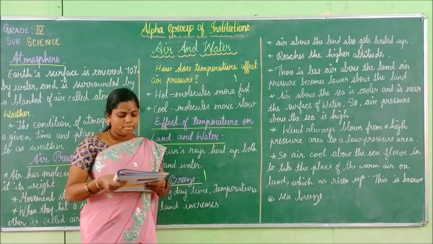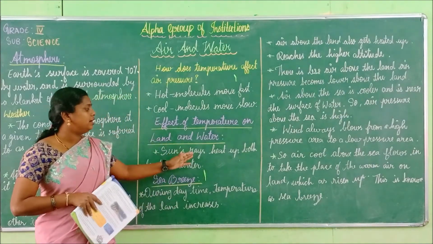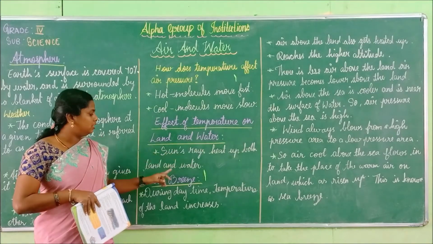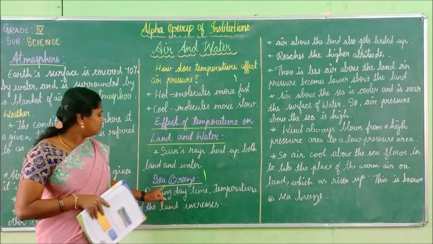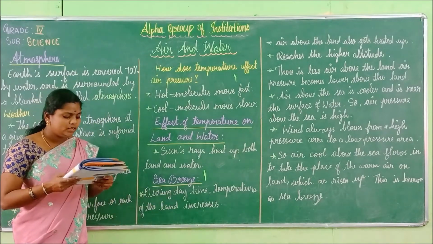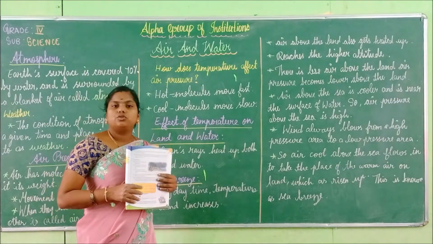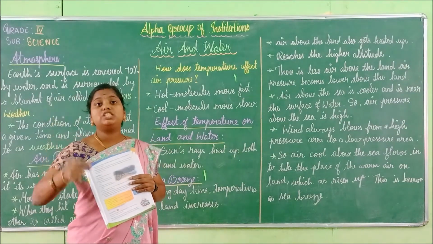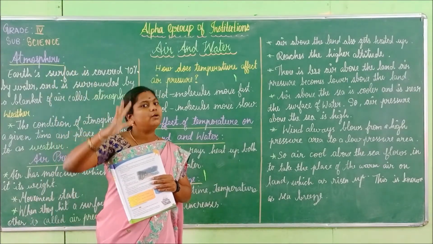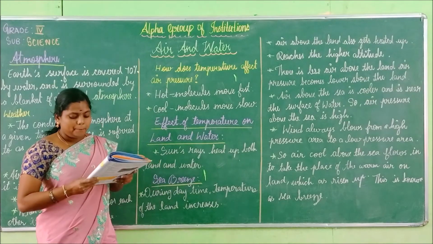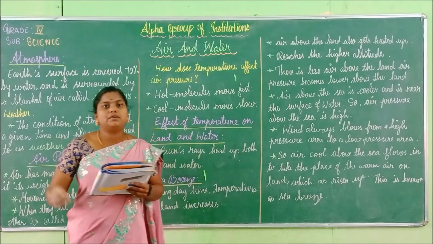So here, sea breeze. That's why it is being divided into two. We said that land will cool faster than the sea, so now we will see about the sea breeze. During daytime, the temperature of the land increases. Why? Because in the morning the sunshine is very powerful. This is because of the heat which comes from the sun.